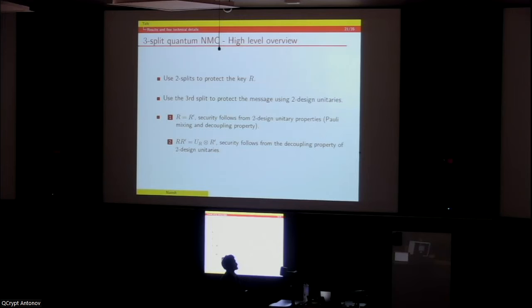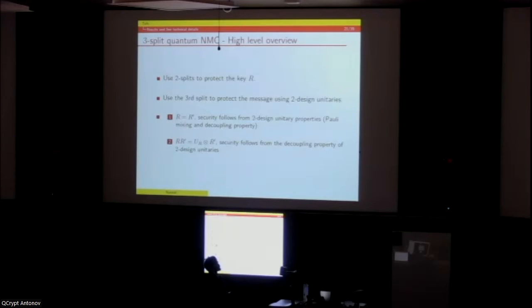So this proof goes over two cases. The first case is when the adversary ensures that R is equal to R prime in the two splits we used to protect R. In this case, very nice properties of two-design unitaries, which are polymixing and decoupling properties, imply the non-malleable code security. The second case is when the adversary changes even slightly one bit in the two splits.